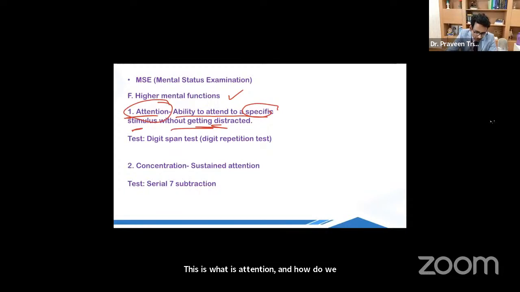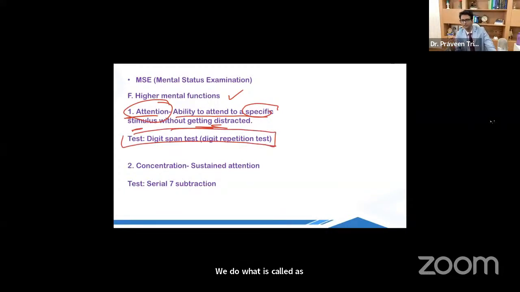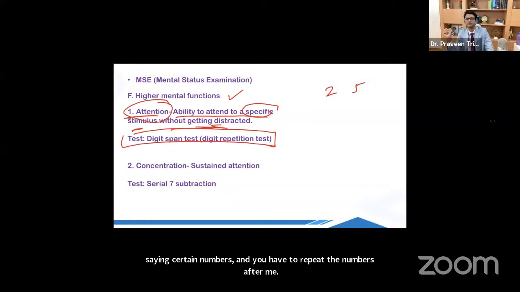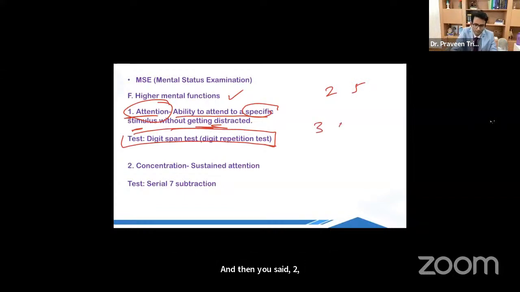We do what is called the digit span test or digit repetition test. Basically, you tell the patient, look, I'll be saying certain numbers and you have to repeat the numbers after me. And then you say 2, 5. The patient has to say 2, 5. Then you say 3, 4, 8. The patient has to repeat after you 3, 4, 8.